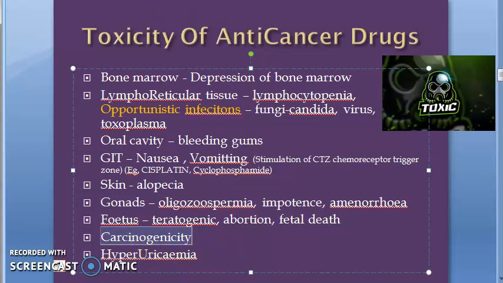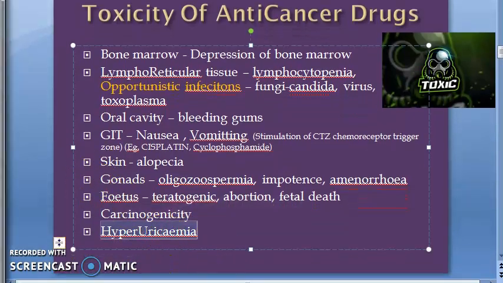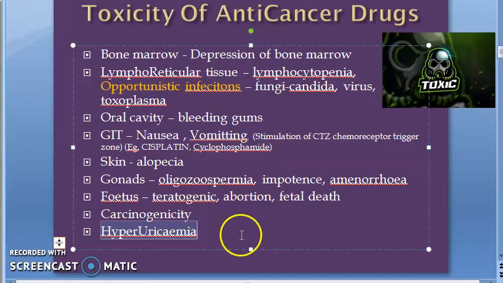Carcinogenicity, this is the irony. The irony is that you're giving anti-cancer drugs to treat cancer, and that can result in other types of cancers because the drugs themselves can be carcinogenic. Then coming to hyperuricemia. Hyperuricemia is increased levels of uric acid, which can lead to gout, etc. You can resolve it with the help of allopurinol, okay, allopurinol.